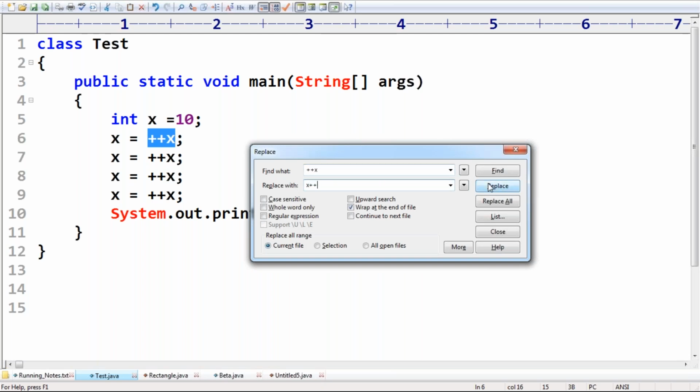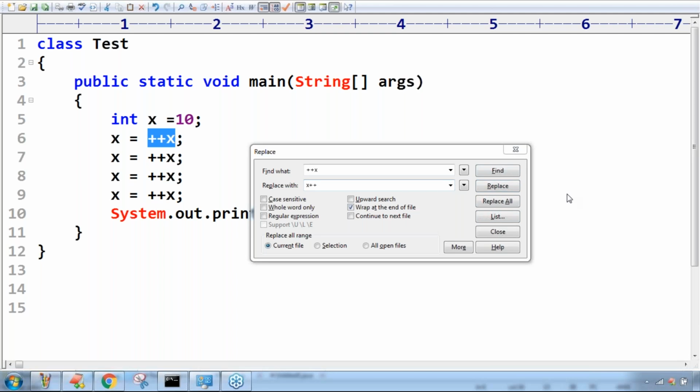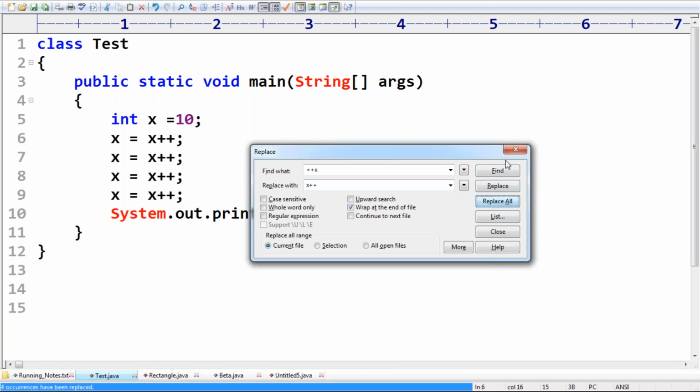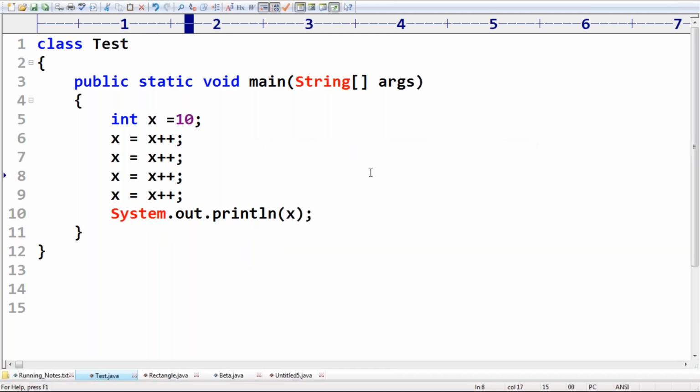Just a small change. Instead of pre-increment, now I'm trying to replace it with post-increment. Can you please tell what is the answer we are going to get? Yeah, excellent, Sayed. What may be the answer we are going to get in this case?